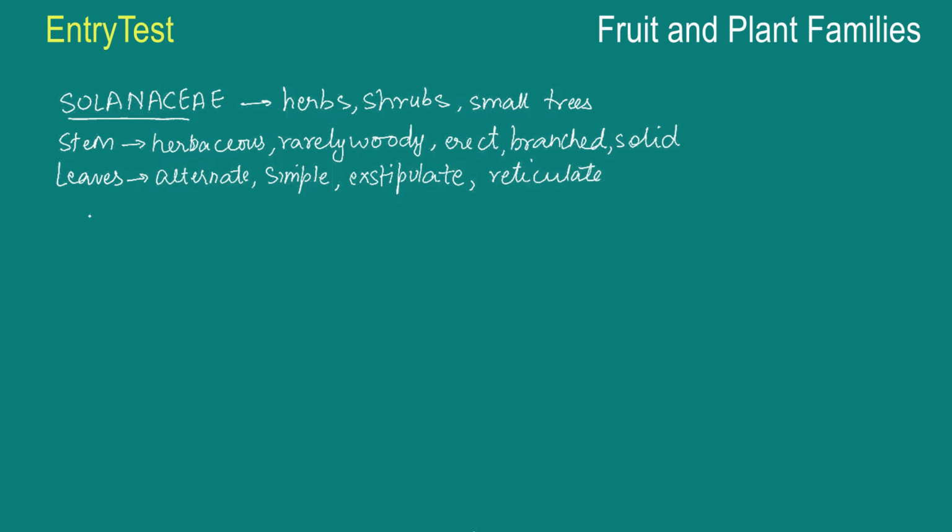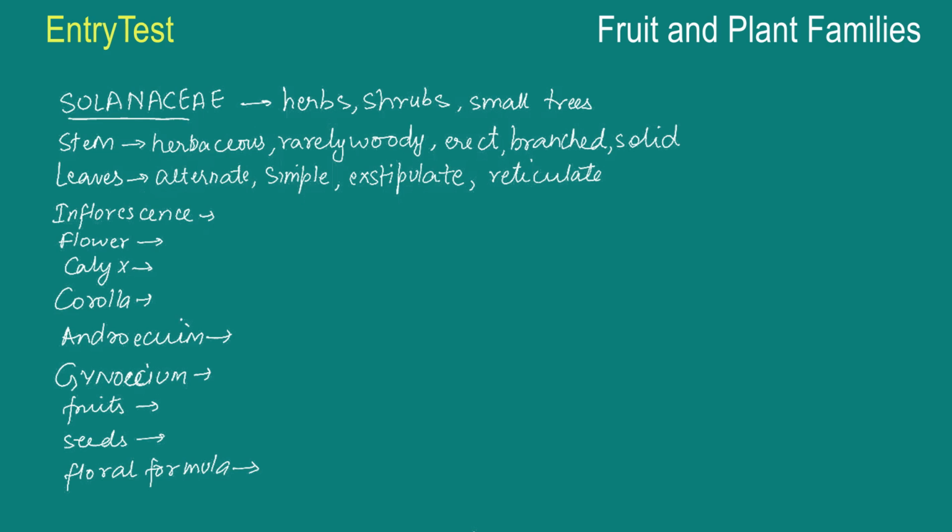Coming to the floral characteristics now. So let me list down these features. And coming to inflorescence, it's solitary, can be axillary or cymose. Coming to the flower, it's bisexual and actinomorphic.